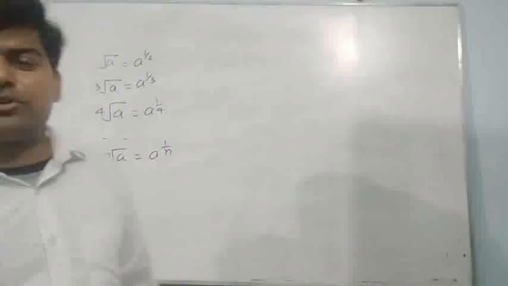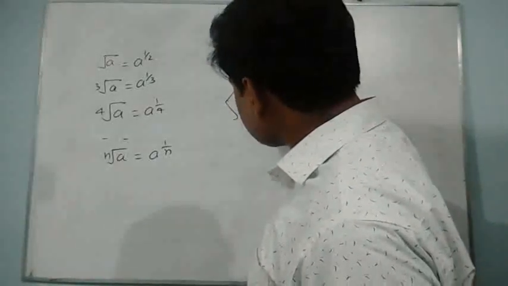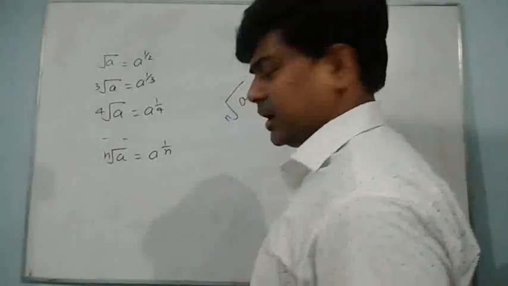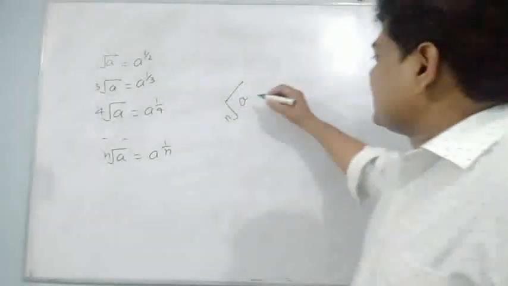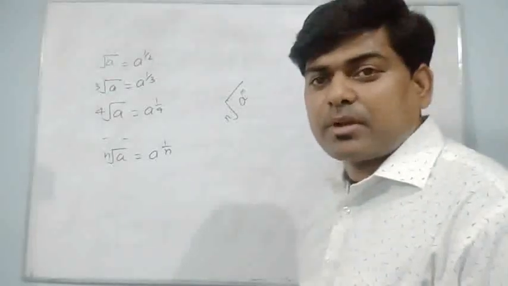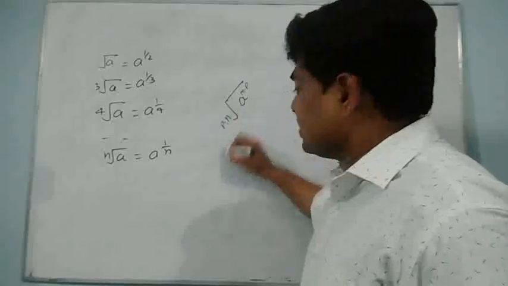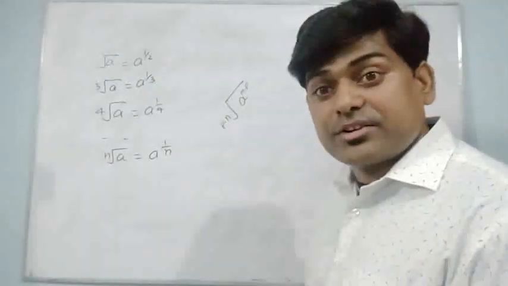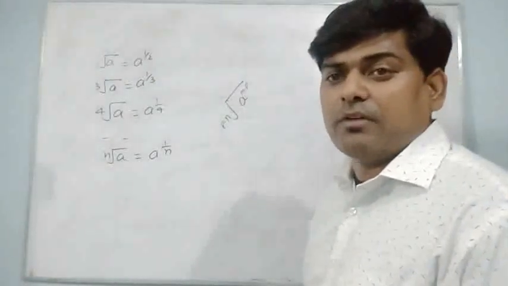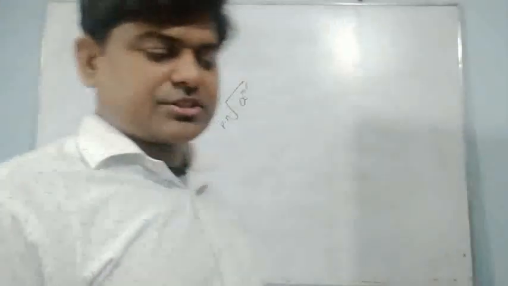And one more thing I want to tell you, which is not given in your book. Suppose that I am having here a number and its power is n. So by the same number p we can multiply the power at both places, by p by p. The result will not change. The result will be the same if I do like that. So why do I discuss this thing? Because in question number 14 I am going to use it. So let's start question number 14.